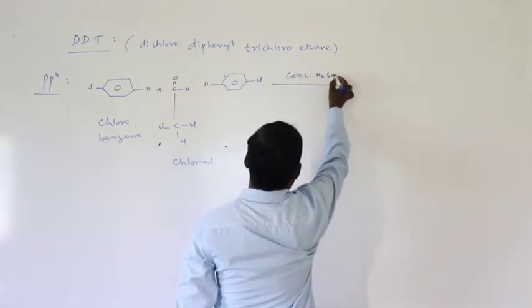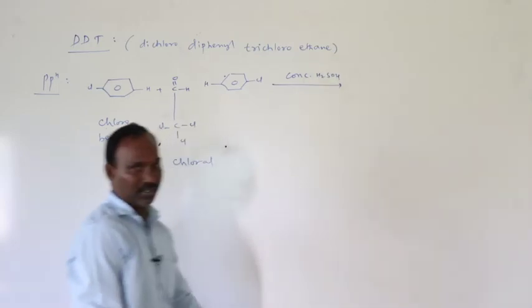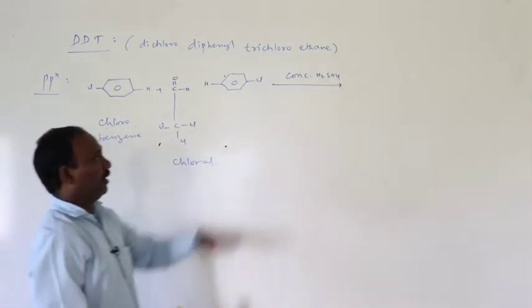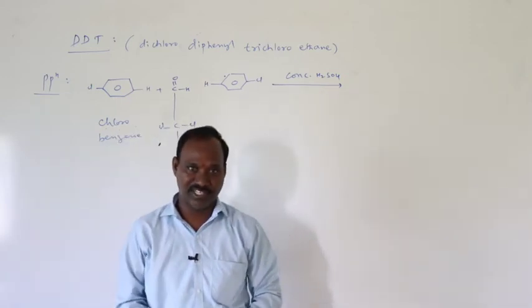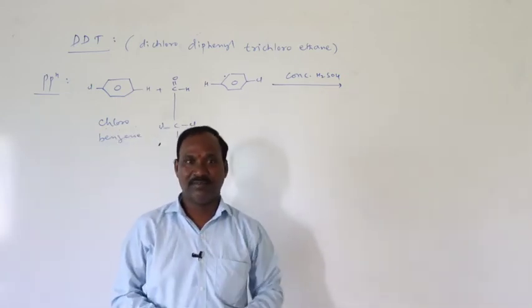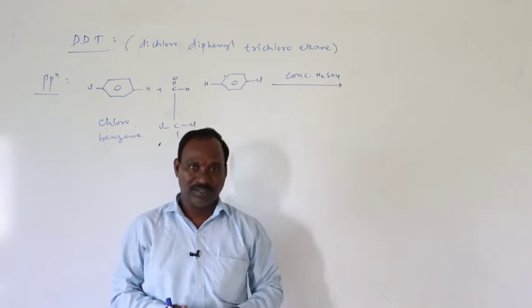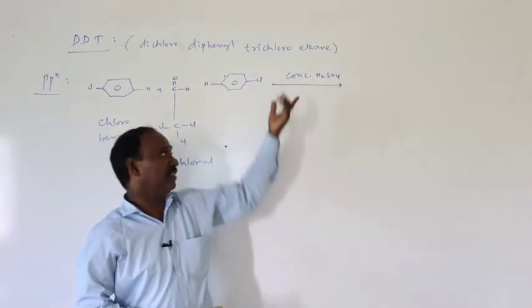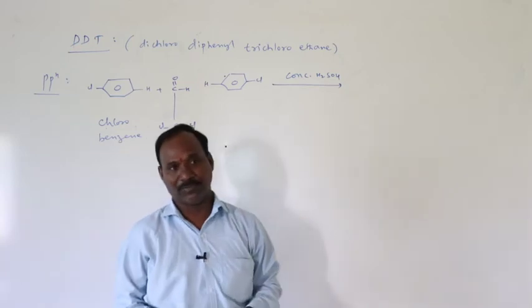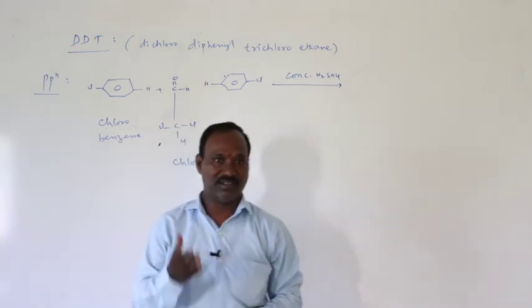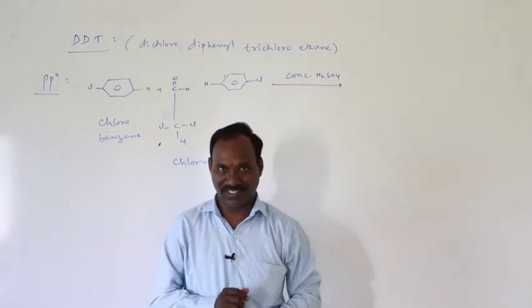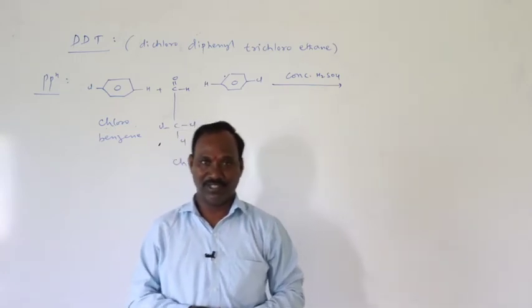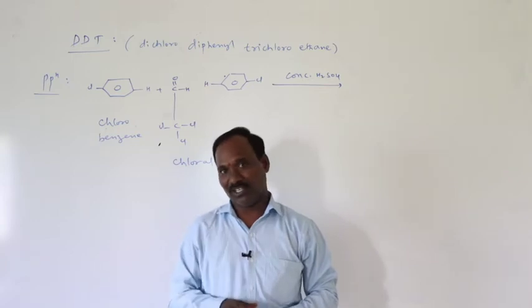concentrated H2SO4. Concentrated H2SO4 acts as a dehydrating agent. Dehydrating means removal of water. Dehydrating agents you already know: concentrated sulfuric acid, phosphorus pentoxide, aluminum oxide Al2O3, and also acetyl chloride.